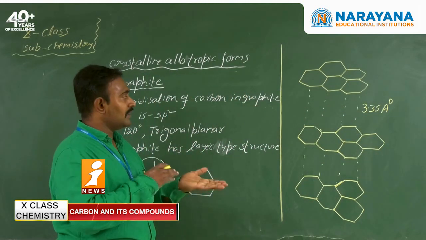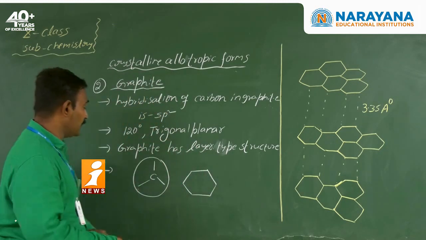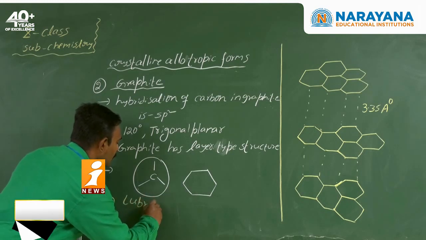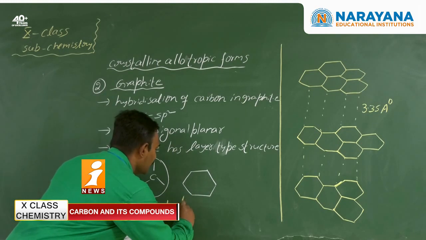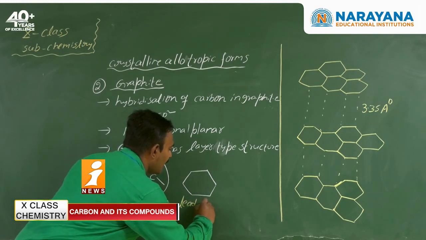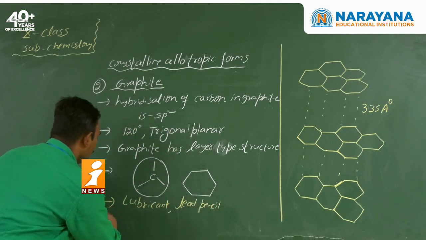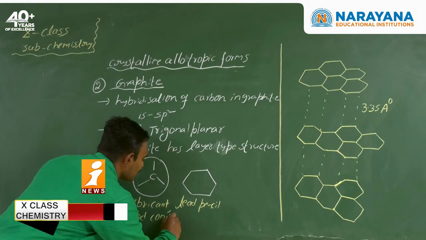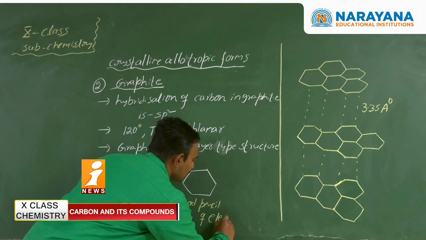Because of the layer structure, graphite is a soft material. That's why graphite is used as a lubricant, and it is used to make lead pencils. One more important point is that graphite is a good conductor of electricity.